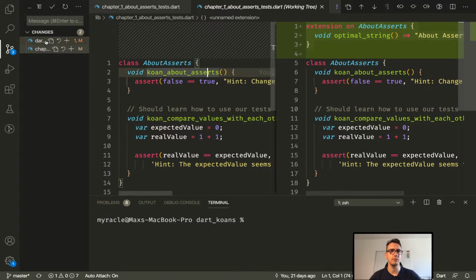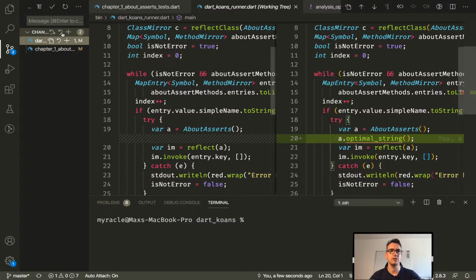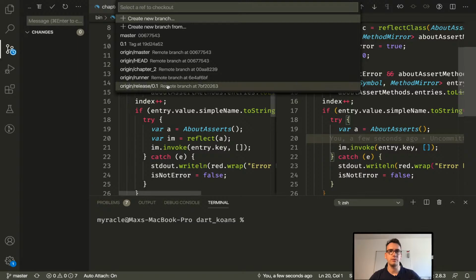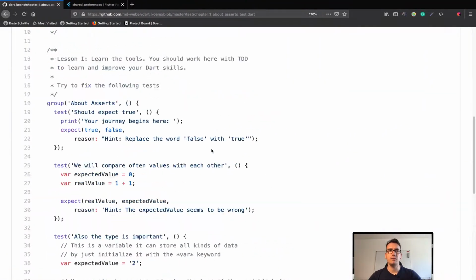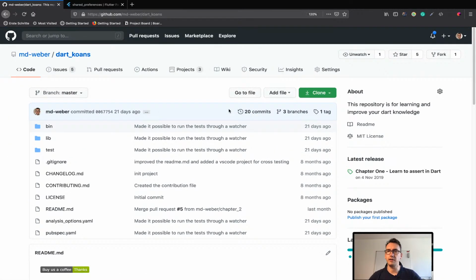Optimal string, okay, yep. I think I have to revert them. Yeah, let's go do this. Discard, and let's go to the runner branch. And if you have seen the repository already, I created quite a lot there.